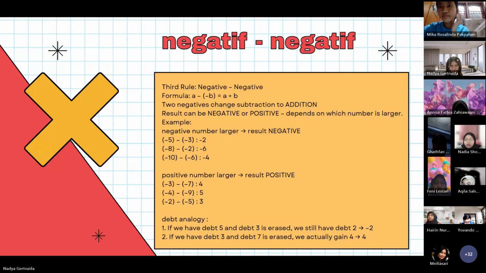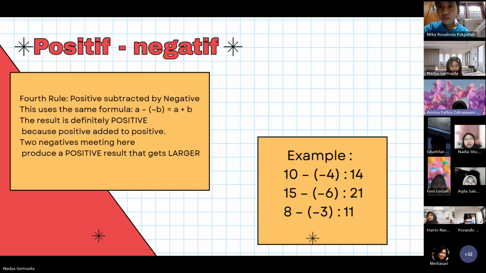Next. Positive subtracted by negative. This uses the same formula. A subtracted by negative B is the same as A added to B. The result is definitely positive because positive is added to positive. Example, 10 subtracted by negative 4 is the same as 10 added to 4.